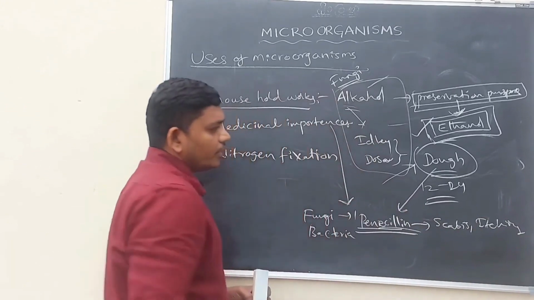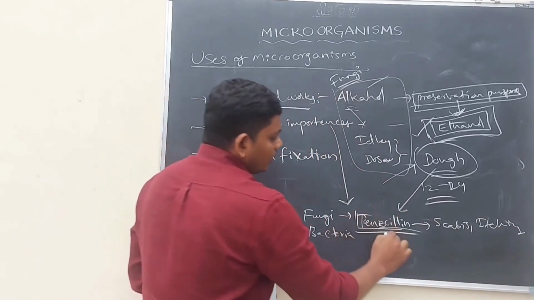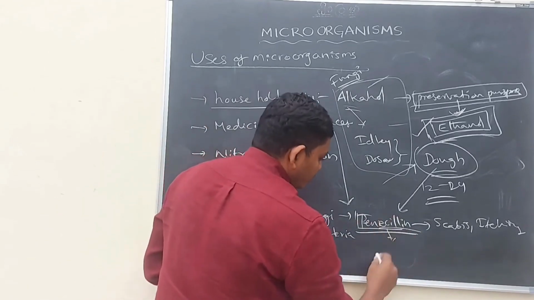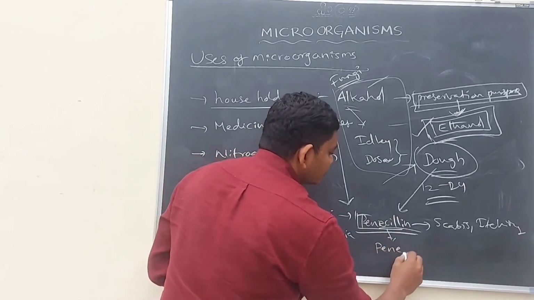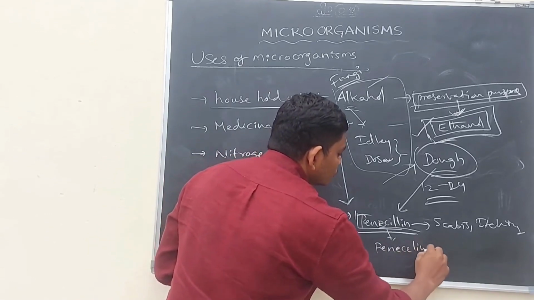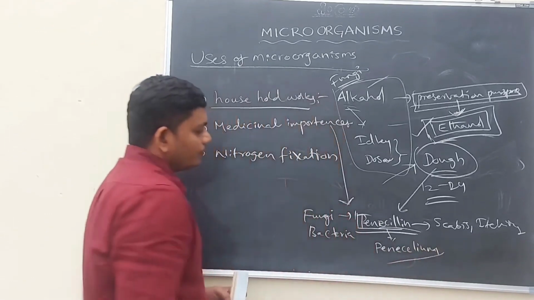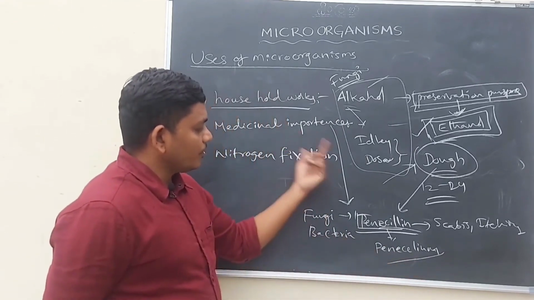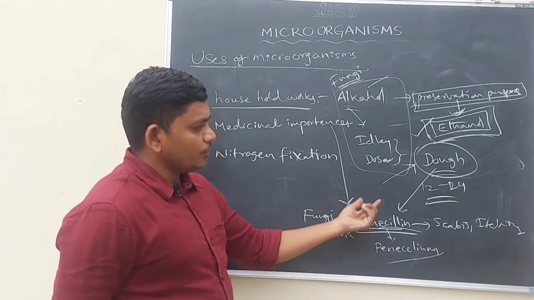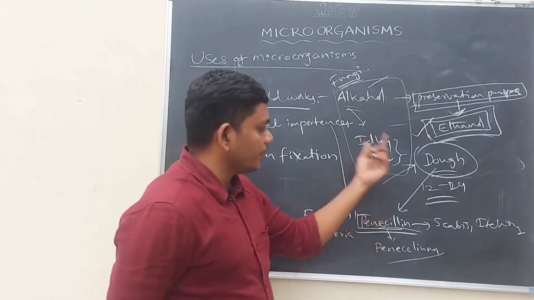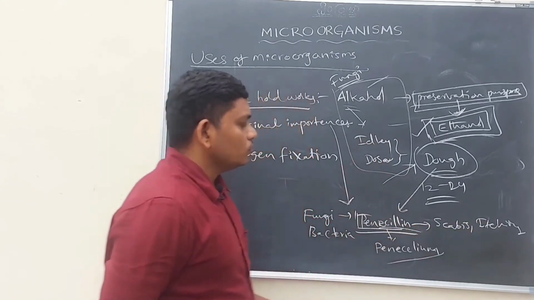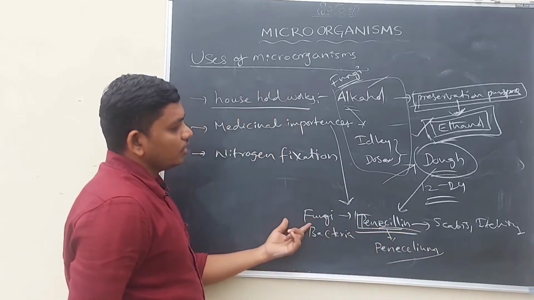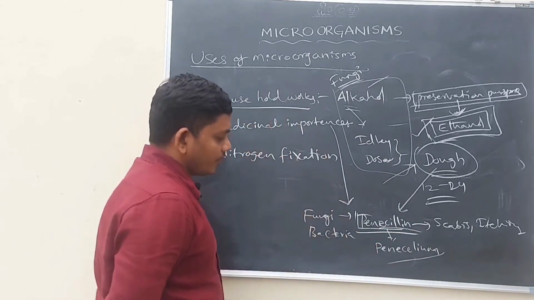For the preparation of the medicine, penicillium fungi is essential or required. Penicillium. So the fungus named penicillium is helping in the preparation of the penicillin medicine. This penicillin medicine is helpful for the treatment of scabies and itching. So here I am telling you that some fungus are useful for the preparation of medicine.